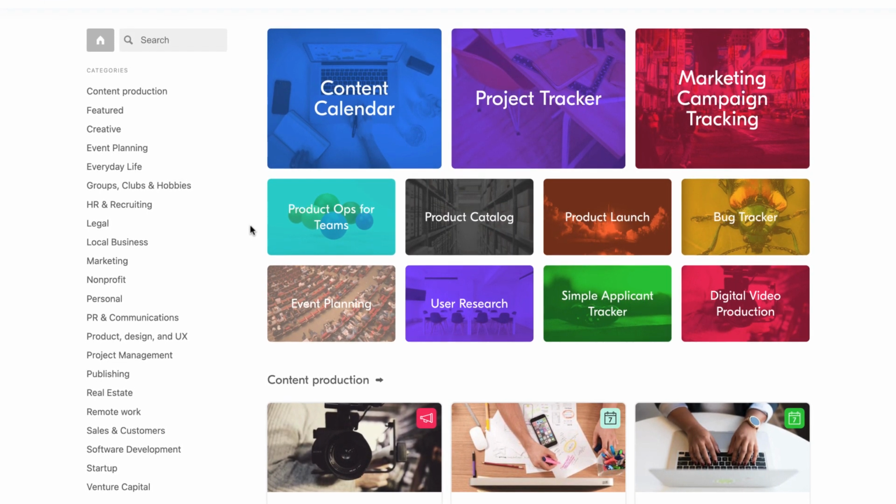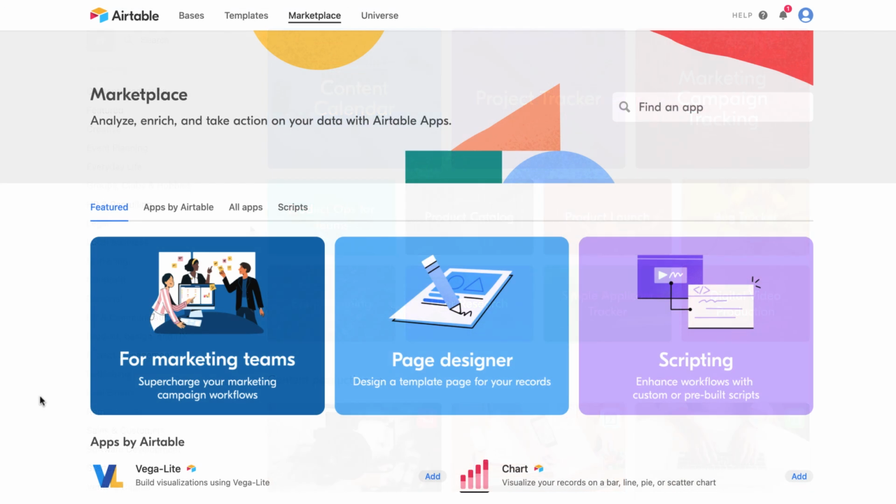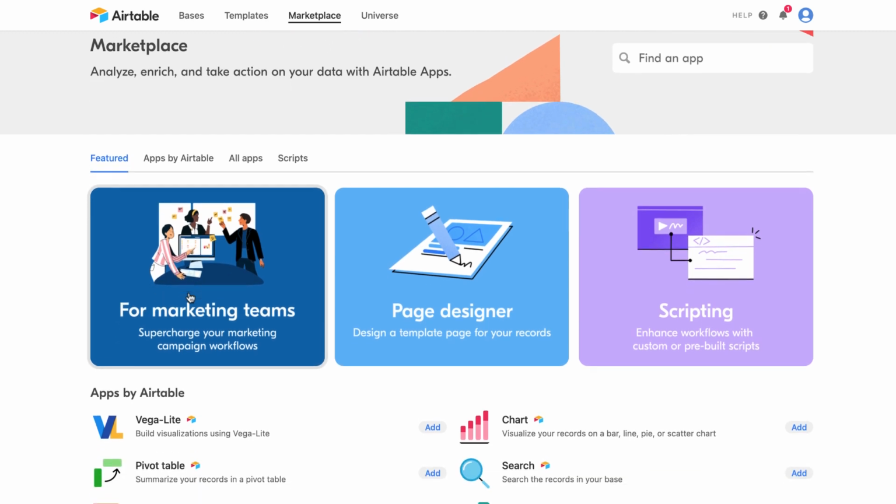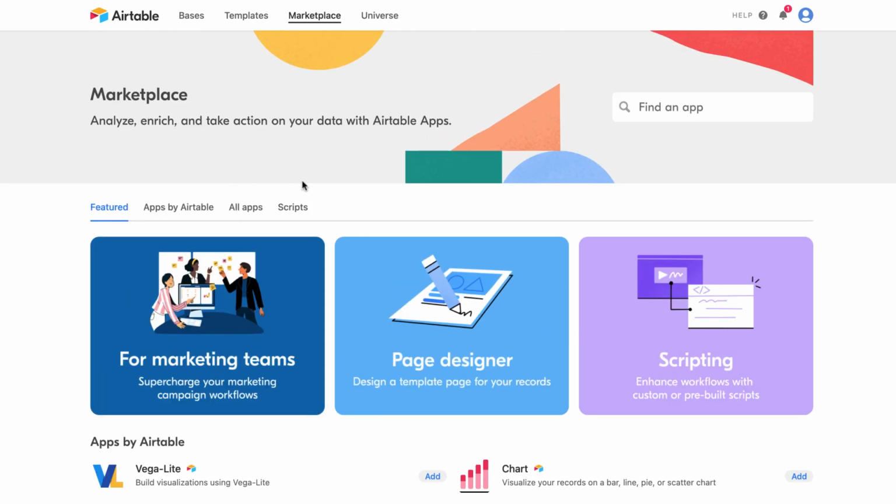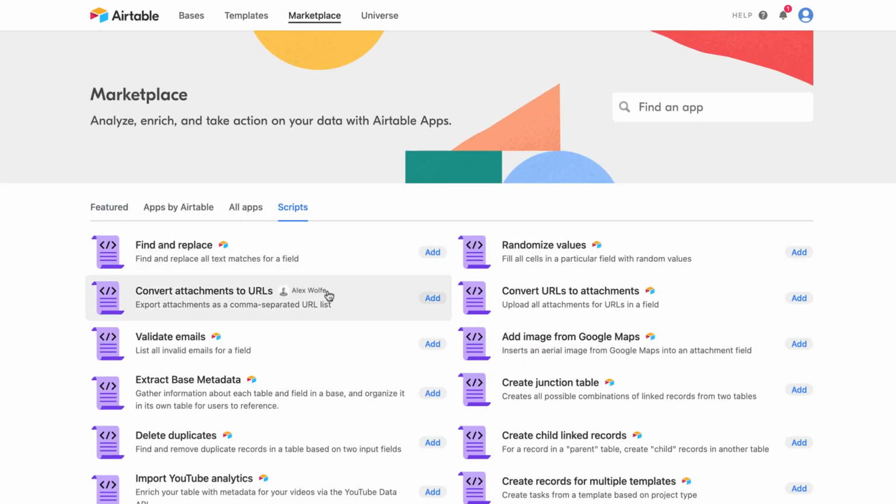But there is a really good ecosystem with Airtable, and it just keeps getting better and better. We have seen in the past people use Airtable in a lot of different ways. You can take a look at some of the things built in the marketplace, but also if we look at the scripts, we can do a whole other video breaking that down, but people are actually selling their scripts for people to have advancement using their Airtable. It's the same way people use add-ons for Google Sheets, but again, it's for Airtable.